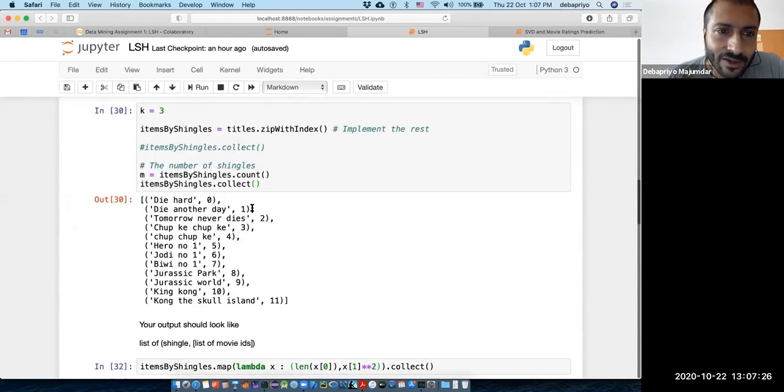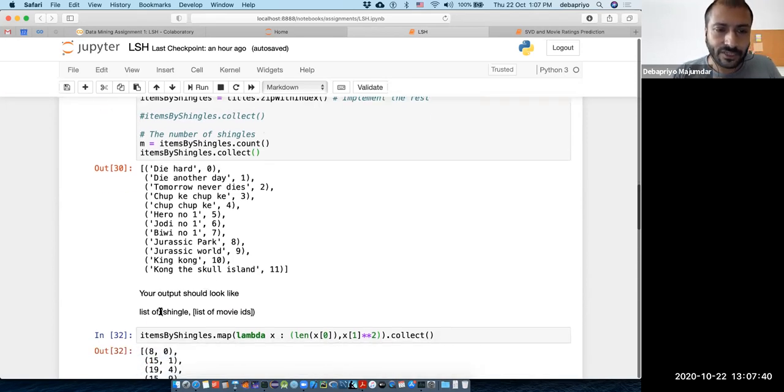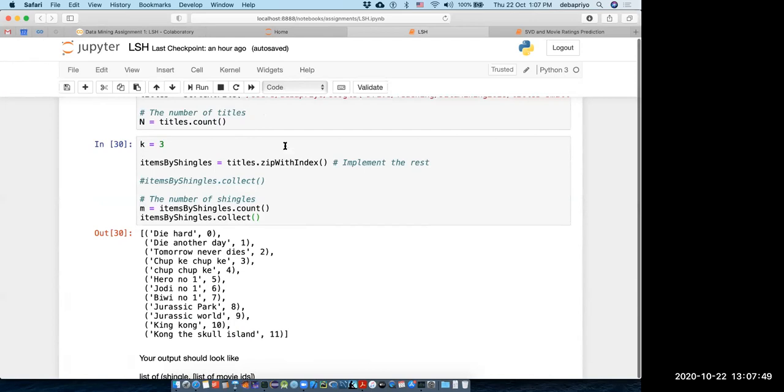And all the things you will work on will be RDDs, right? Spark RDD. This is a Spark RDD. Titles is a Spark RDD. Titles.zipWithIndex is a Spark RDD, and so on. So obviously, items by shingles should be your final items by shingle, where it should look like this. So I will actually give you this example separately somewhere here, just to show you that.